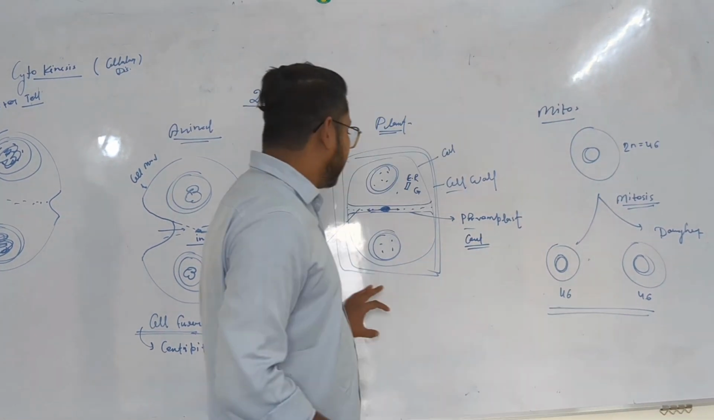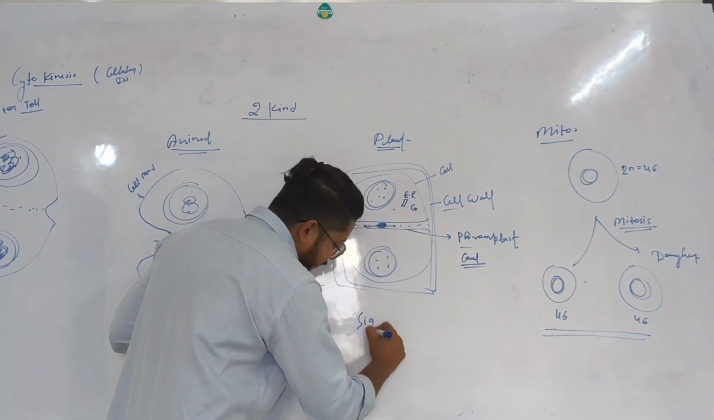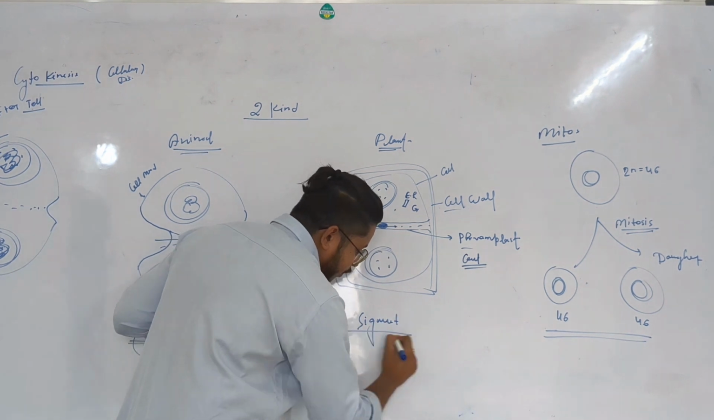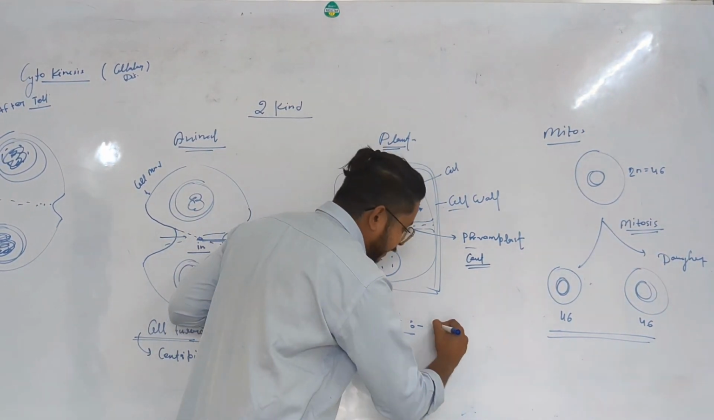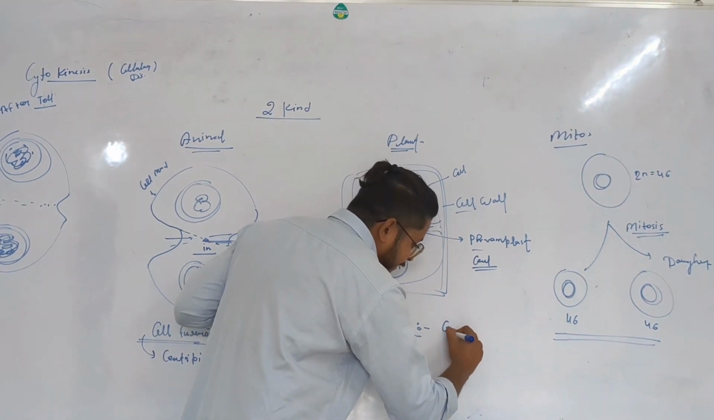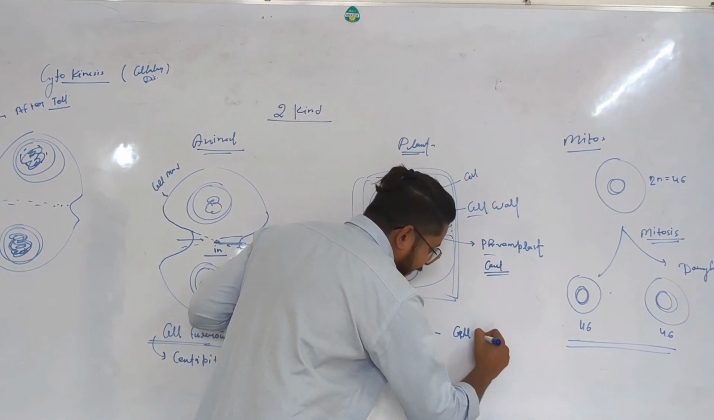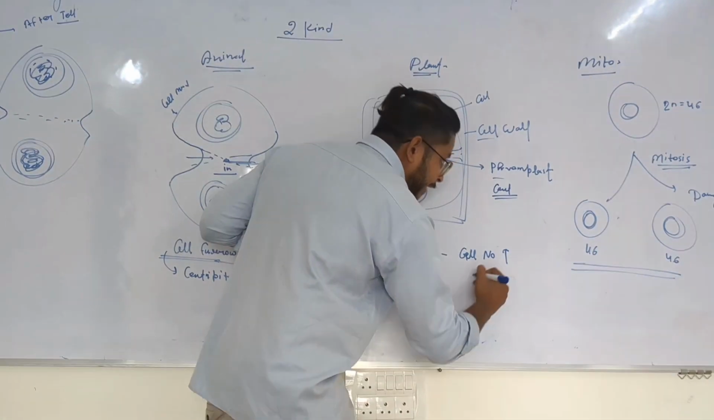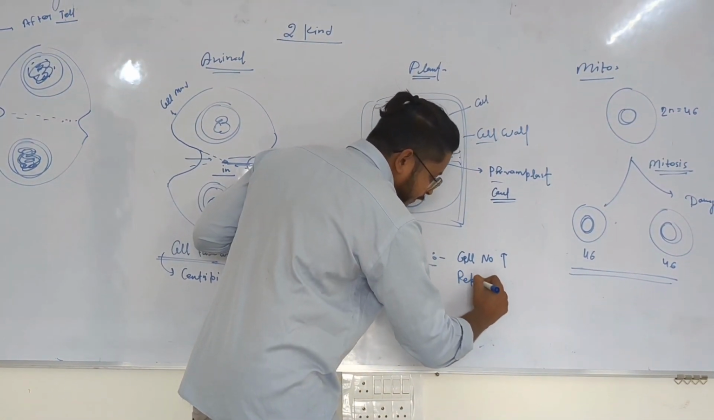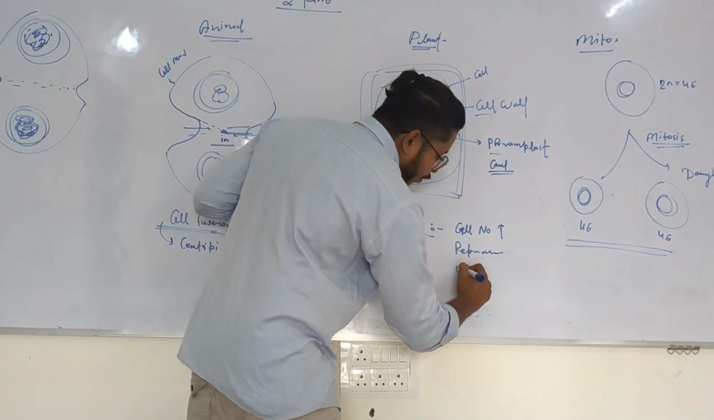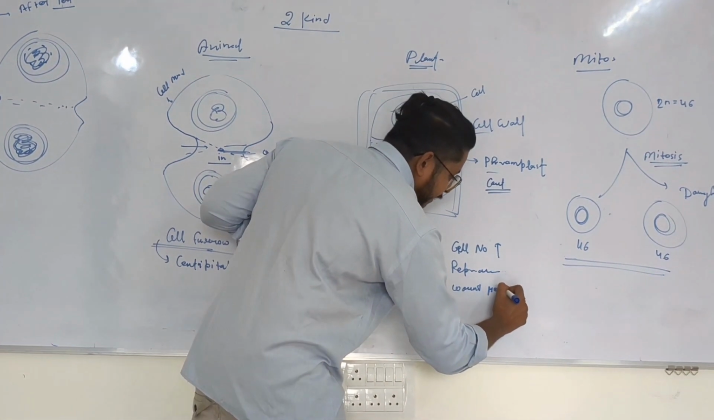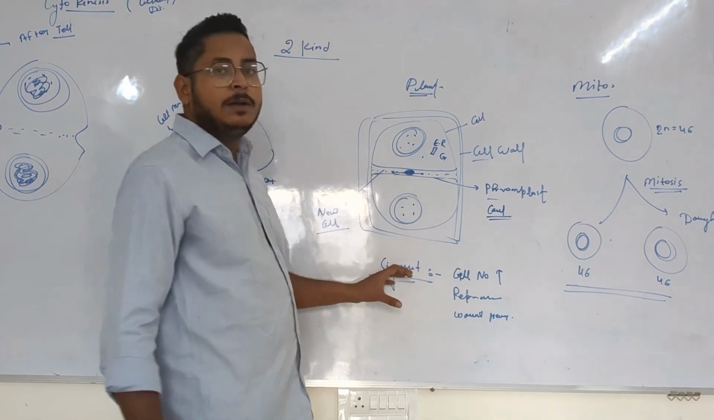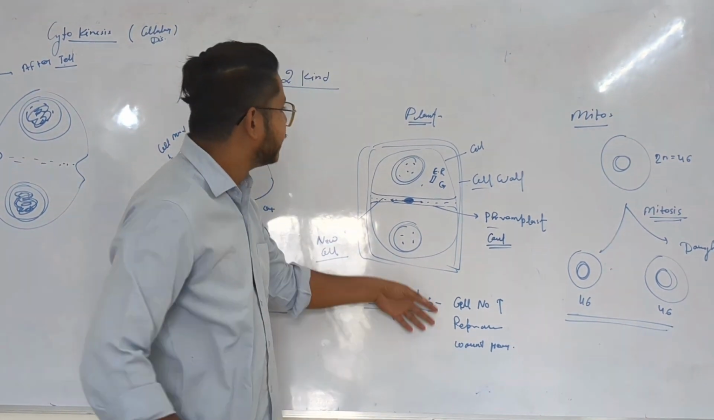Generally, if you talk about the significance of mitosis, mitosis helps in cell growth. Because of that, the cell number is going to increase. So it is used for cell growth and cell number increment. It also helps in repairing. Wound healing also happens by this process, and the regeneration of our skin is also a part of it.